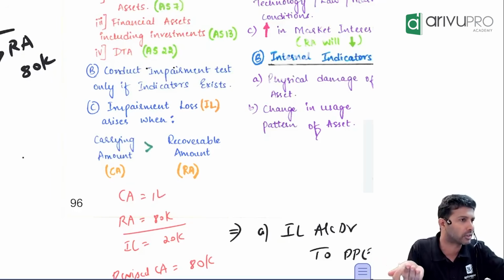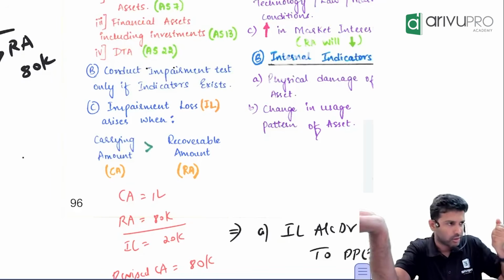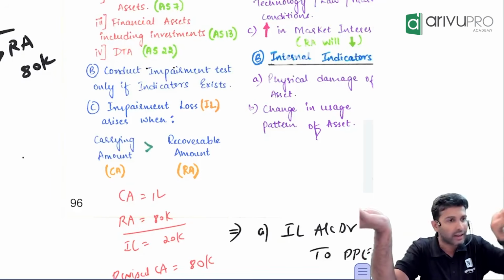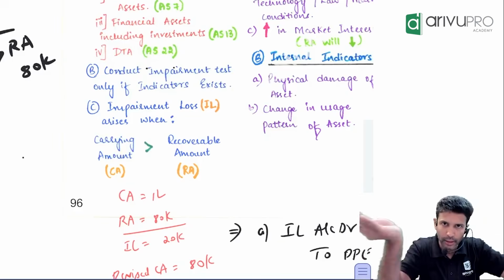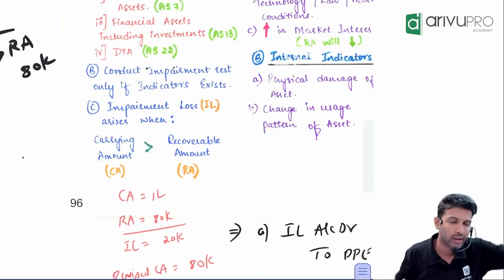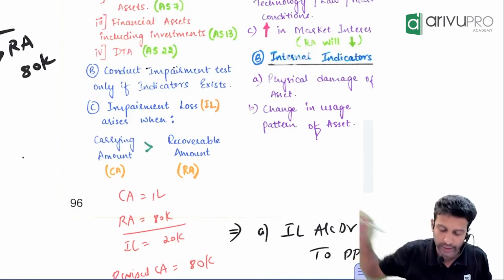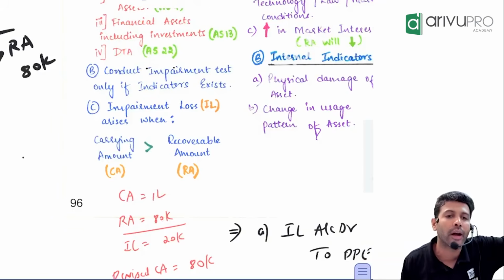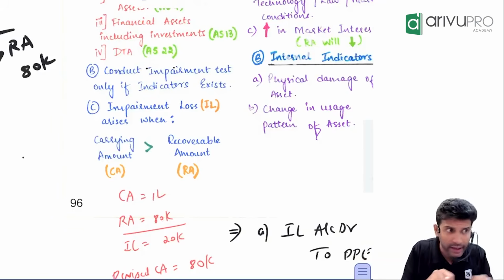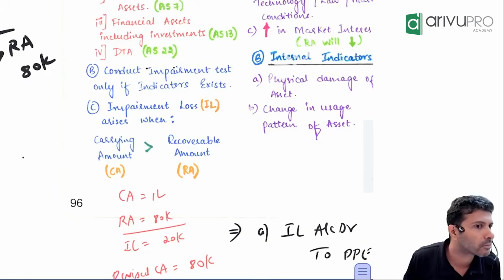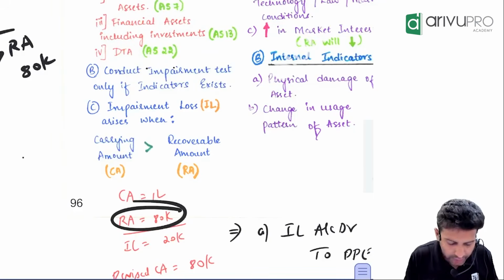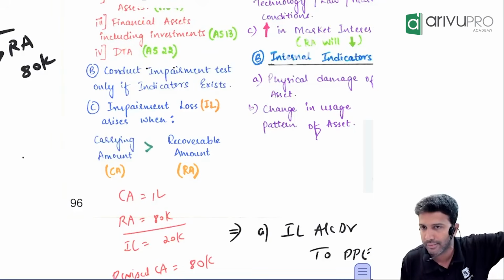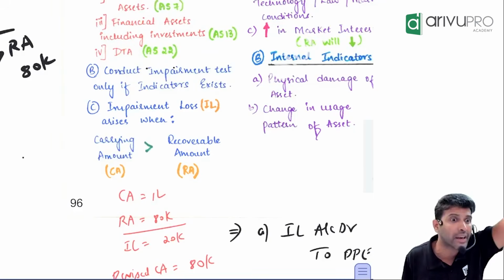By comparing two things: the market price, by selling, and the value by using. These two you compare and take the higher amount. If the market value goes on fluctuating, the recoverable amount also will go on fluctuating. That means every day I have to check impairment loss, because this recoverable amount will go on fluctuating, as it is driven by market price.